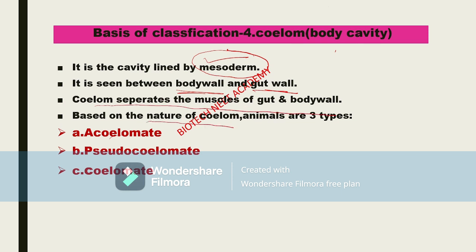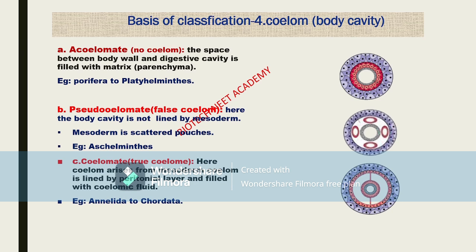Based on the nature of coelom, animals are how many types? Three types. Based on the nature of coelom, we have divided the animals into three types: acoelomates, pseudocoelomates, and coelomates. Let us try to understand first of all what is acoelomate.